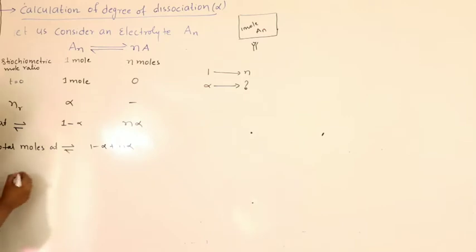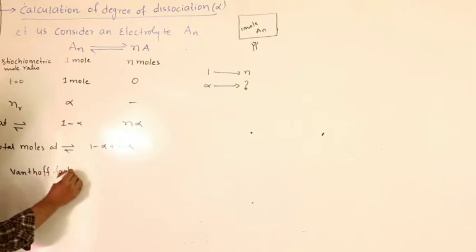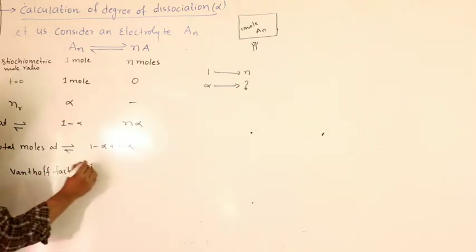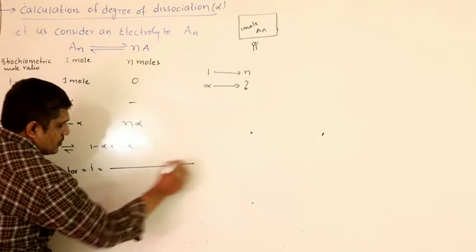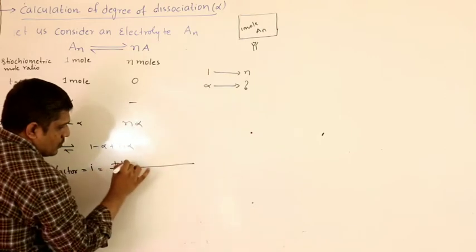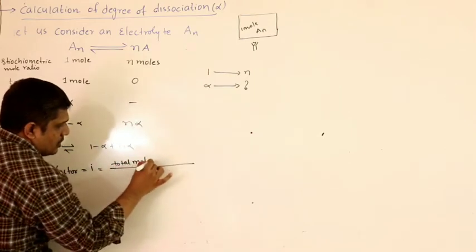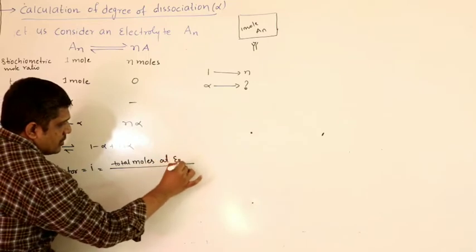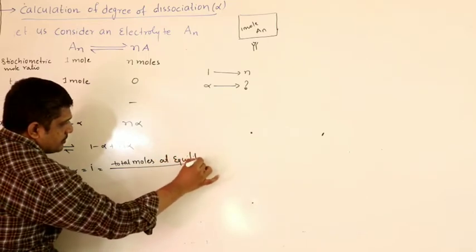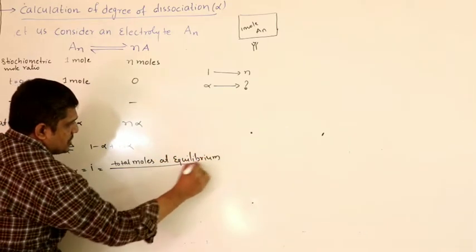So this is nothing but the Van 't Hoff factor. Actually, you will study this in second year. Van 't Hoff factor I is equal to total moles at equilibrium by initial moles.